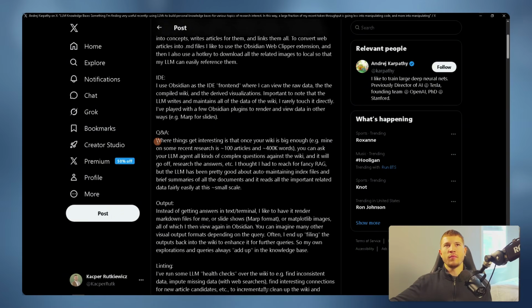The most interesting part to me is the Q&A section where he mentions as soon as your wiki gets to about 100 articles or 400,000 words, you can start, and you could do this before, but you can start asking your LLM agent all kinds of complex questions against the wiki. This line right here is why I'm alluding to the fact that I think this will shift the way we look at traditional RAG. He said, I thought I had to reach for a fancy RAG, but the LLM has been pretty good about auto-maintaining index files and brief summaries of all the documents, and it reads all the important related data fairly easily at this small scale.